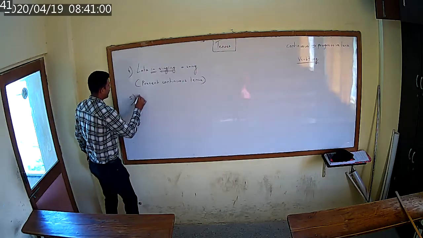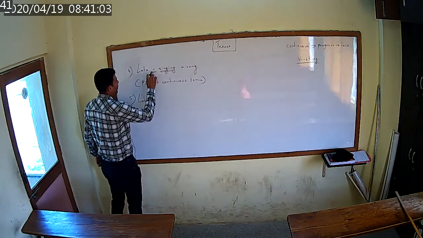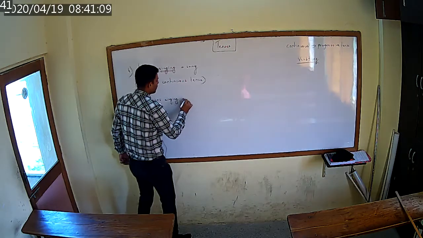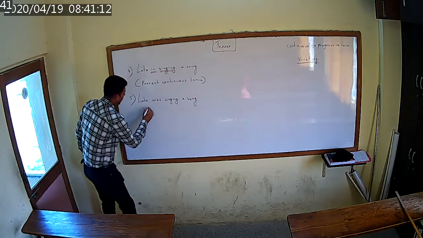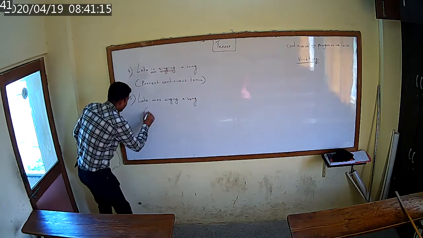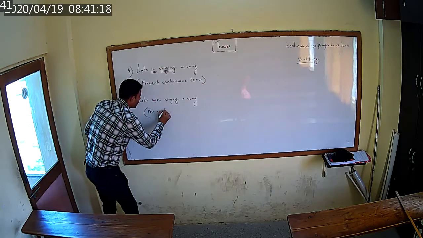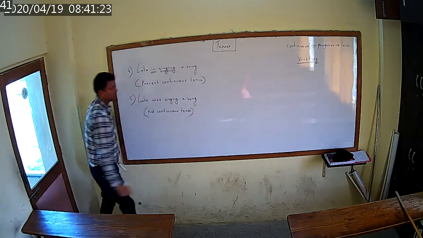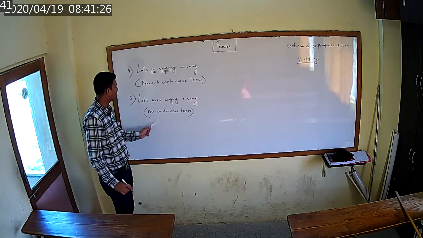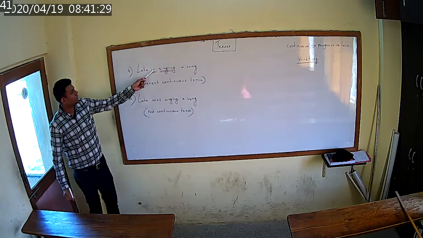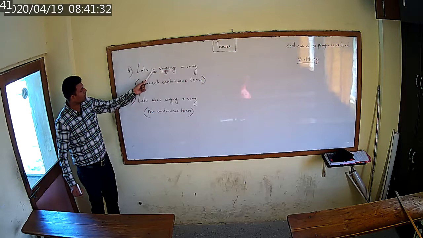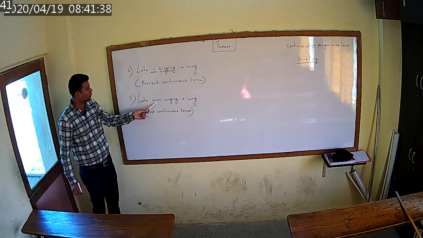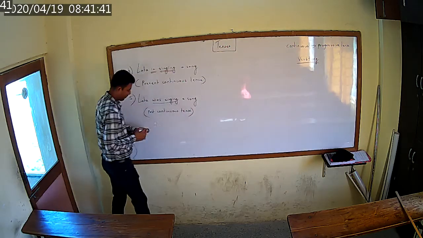On the next one, Lata, instead of is, what are we going to use? Was singing a song. And the name of the tense will be past continuous tense. Okay, what is the name of the tense? Past continuous tense. Here the helping verb is was. As this is present continuous tense, we use the helping verb is. This is past continuous tense, so we use the helping verb was.